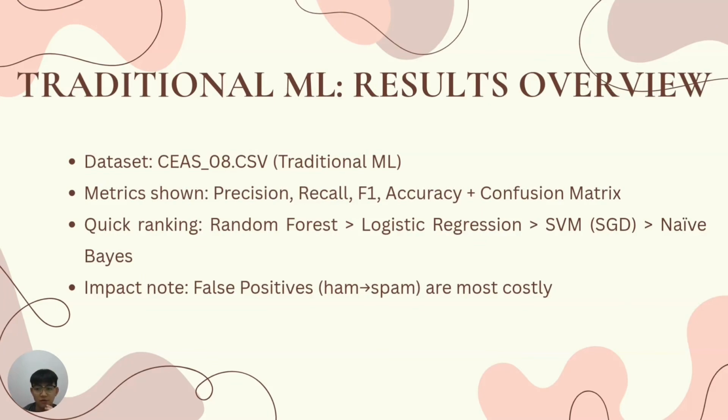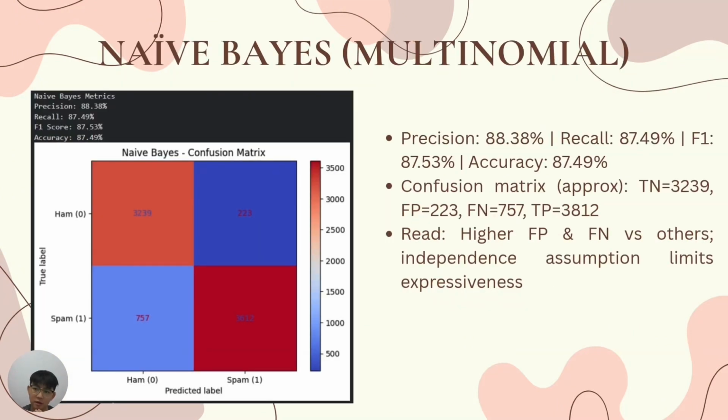As a quick preview of the result, random forest performed best overall, followed by logistic regression, then SVM with naive Bayes. Naive Bayes achieves 88.38% on precision, 87.49% on recall and accuracy, and 87.53% on F1 score. From the confusion matrix, we see 223 false positives and 757 false negatives. The takeaway is that although naive Bayes is fast and simple, its independence assumption limits expressiveness, leading to higher FP and FN than other models.